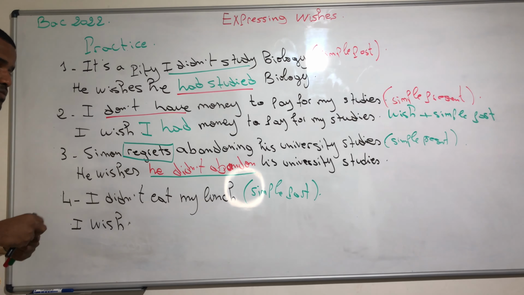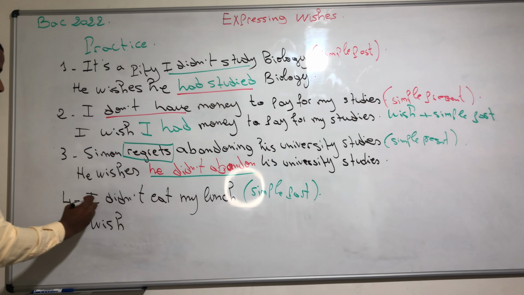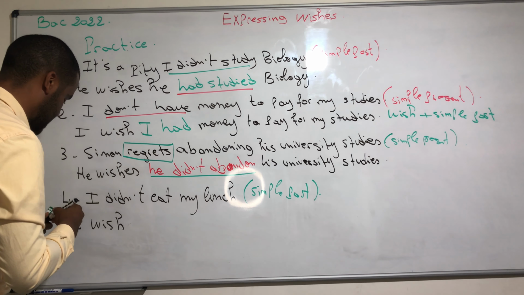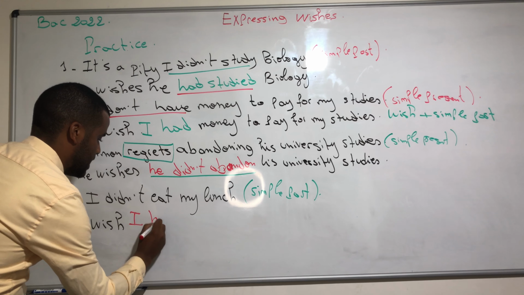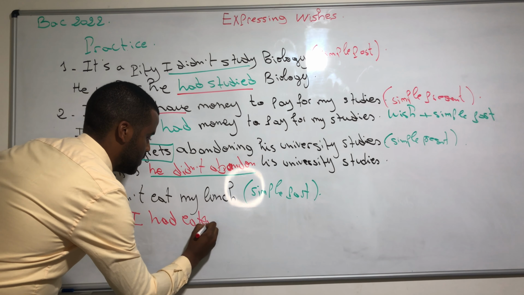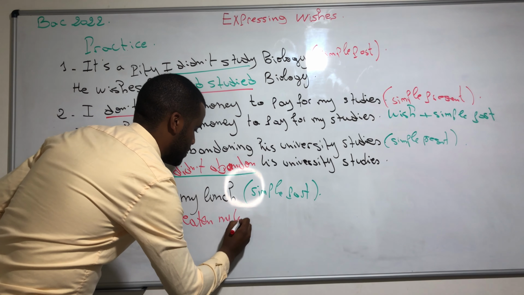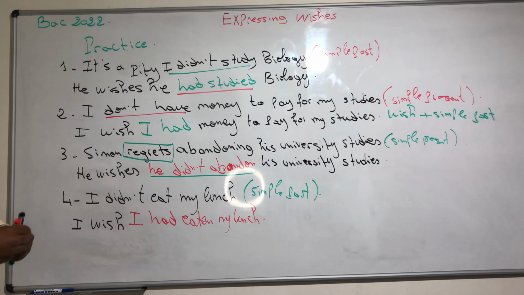Since we have a past wish, we are going to use the verb wish plus the past perfect tense. So we can say, I wish I had eaten my lunch.